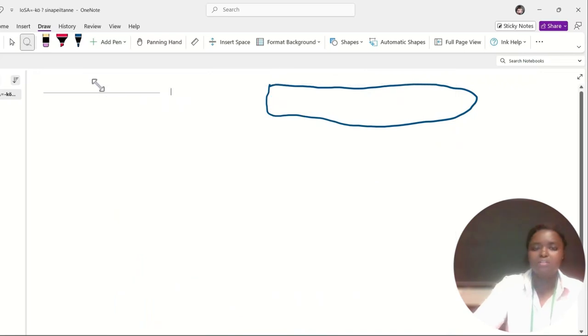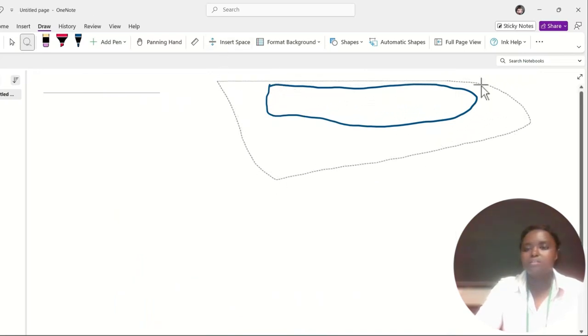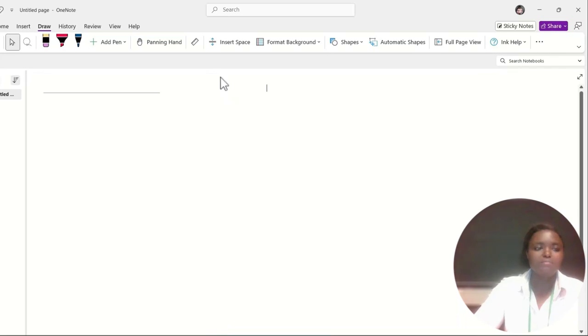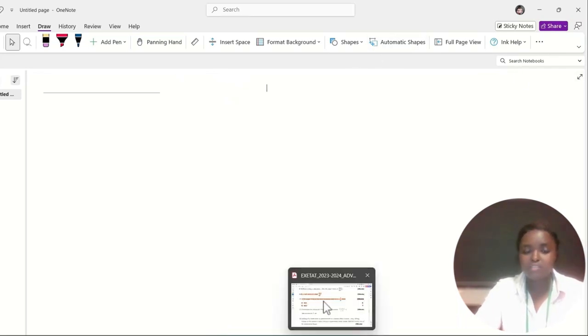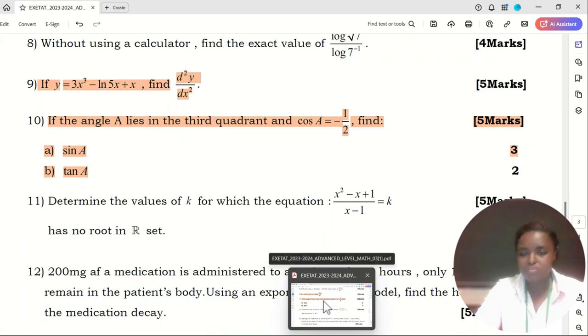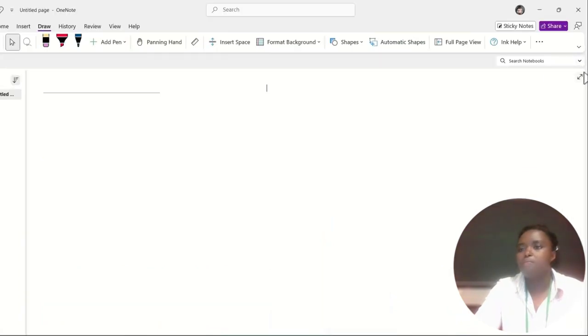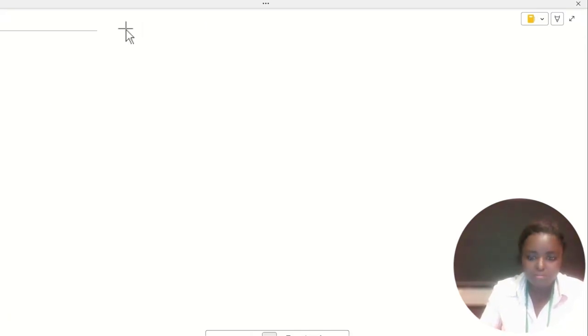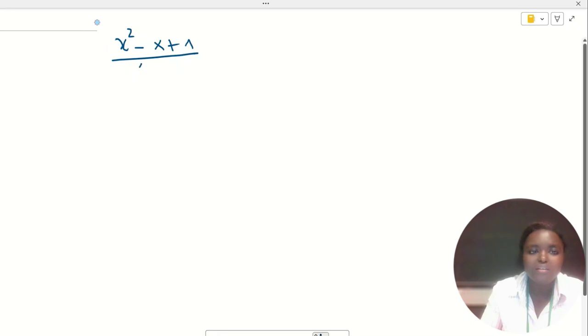Anyway, I should clean this. Okay. The function is x squared minus x plus 1 over x minus 1. We have x squared minus x plus 1 over x minus 1 equals k.